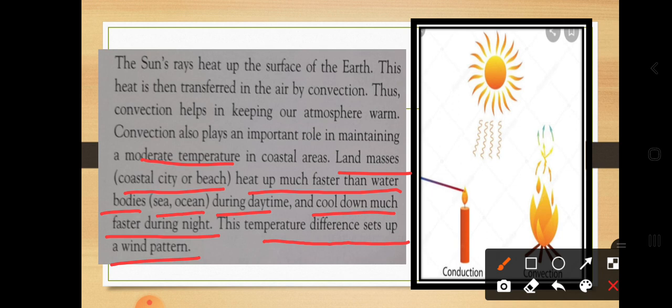So dear students, as you know, usually the coastal areas heat up much faster than water bodies. So the areas are much hotter. Why? Because the convection process is going on there. Heat is directly absorbed from the sun and it reaches the surface of the ocean. So in this way, you can observe that in the daytime the heating is much faster compared to the night time.